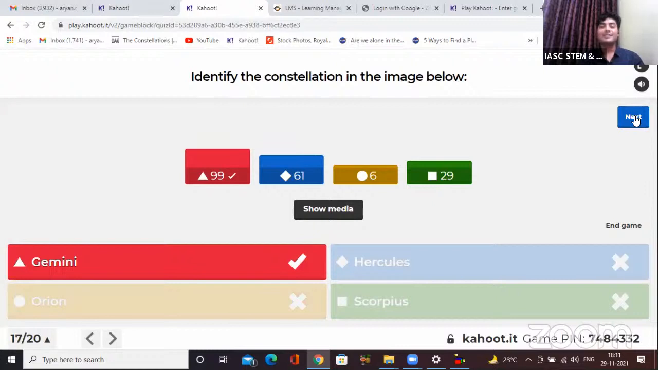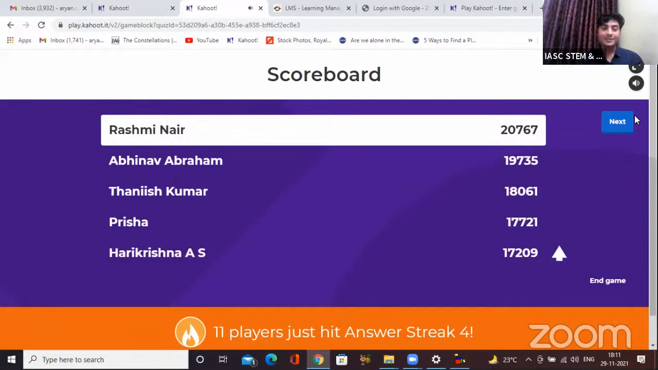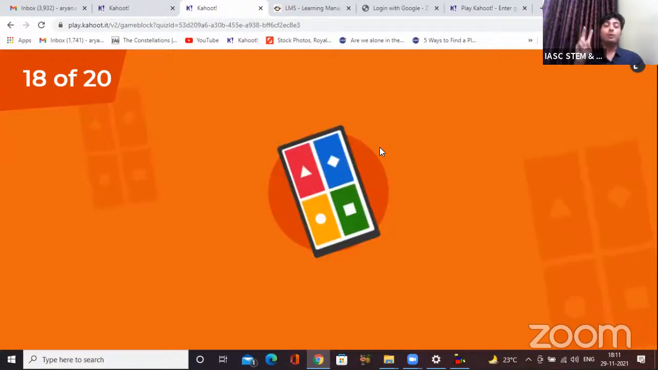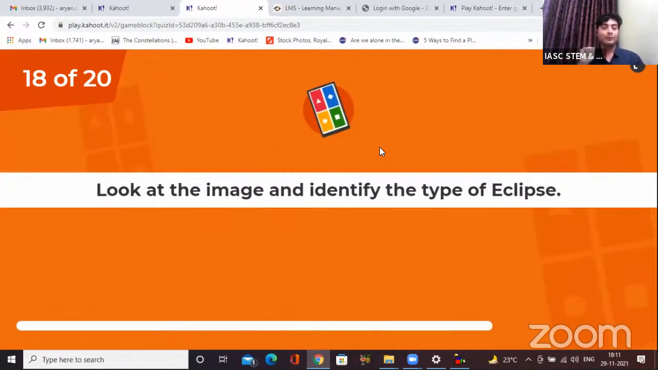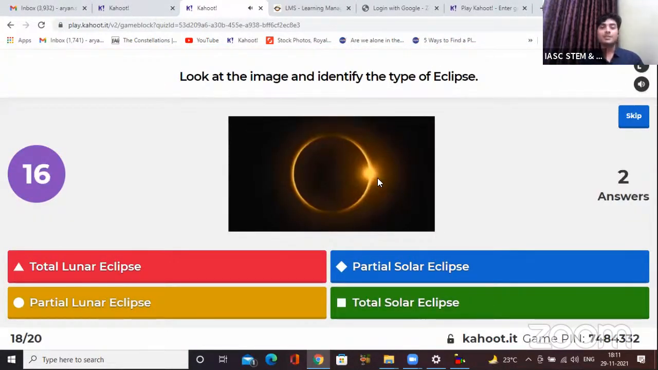Okay, so let's see the scoreboard. Okay, so Hari Krishna has entered the top 5 while others are maintaining their position. 11 players just hit an answer streak of 4. Very good, very good. Let's see the next question. Question number 18 for double points. It can bring a lot of changes, so be careful. Look at the image and identify the type of eclipse. Here is an image. Identify which kind of eclipse it is. Is it total lunar eclipse? Is it partial solar eclipse? Is it partial lunar eclipse or total solar eclipse?